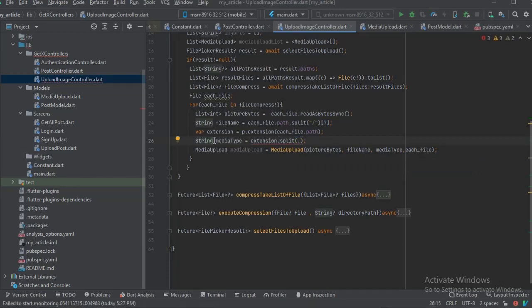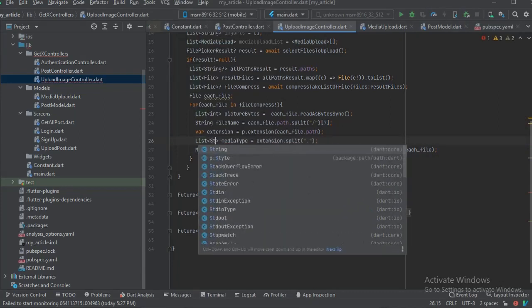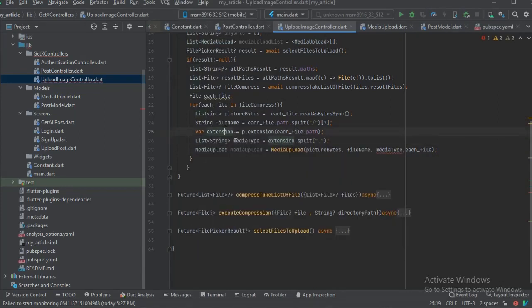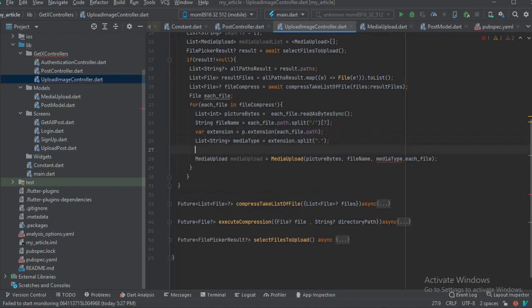Split returns an array of strings. So let's just make this a list of strings, the Java way.